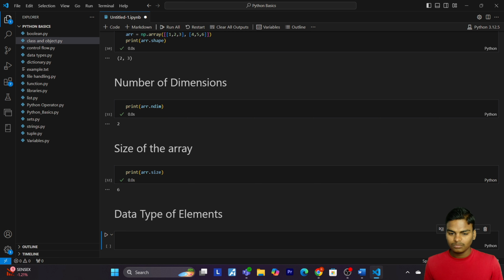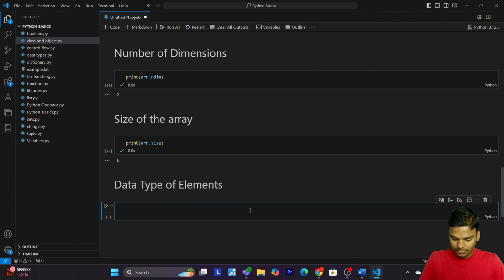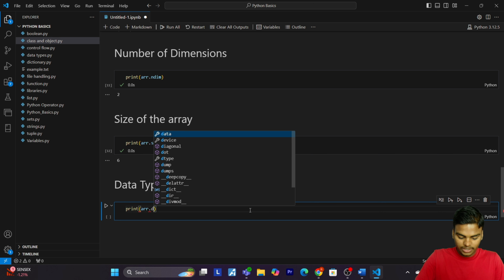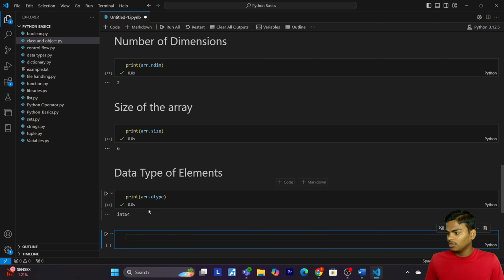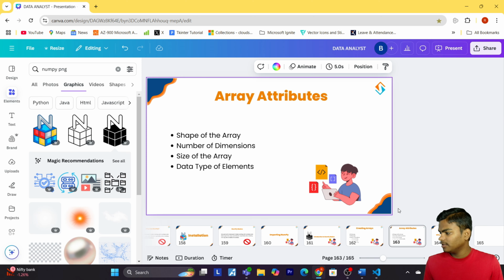I'm going to check the data type of the array. Print array dot dtype. Let's run. It means we have integers in our matrix. For decimals, it will show float. Now let's come to our slide.